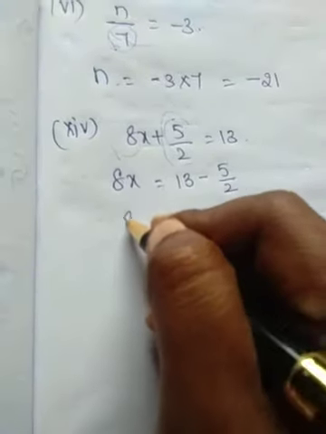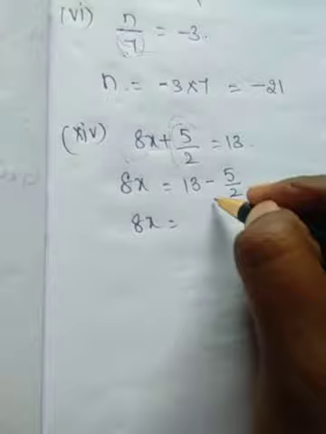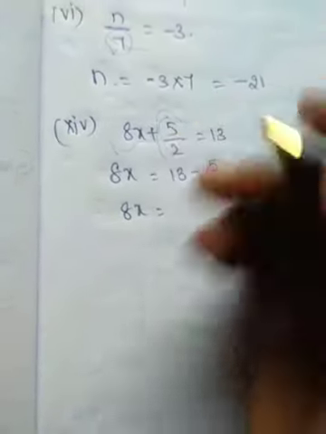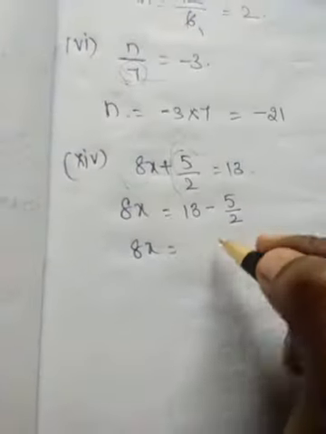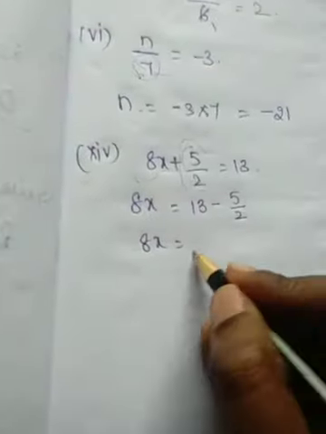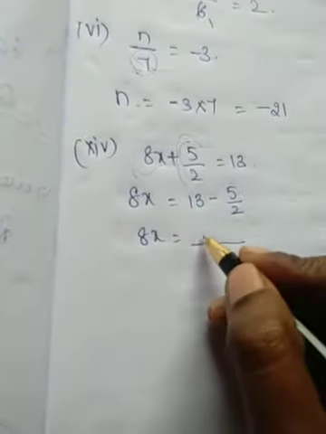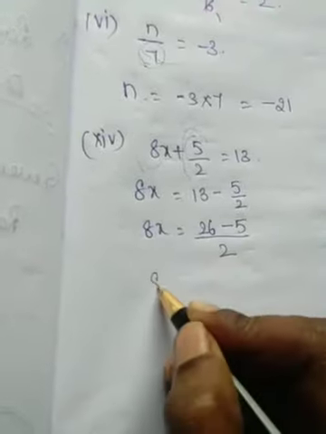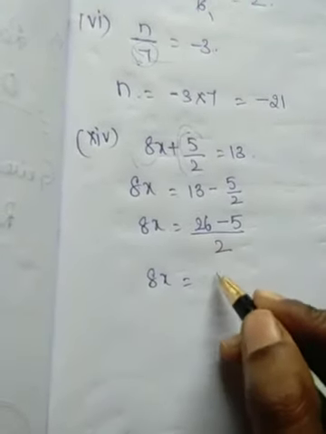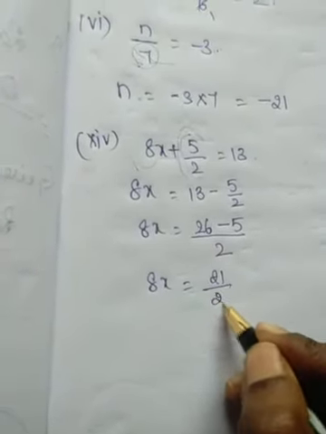Okay, 8x equal to y minus... here positive is there, so if you transpose it to the RHS side, then it will become negative. Okay, 13 minus 5 by 2. If you do the LCM here, 13 2s are 26 minus 5. 8x equal to 26 minus 5, which is 21 by 2.